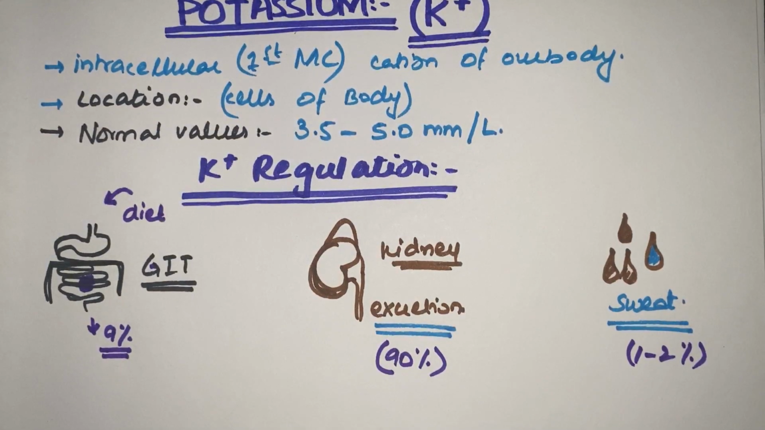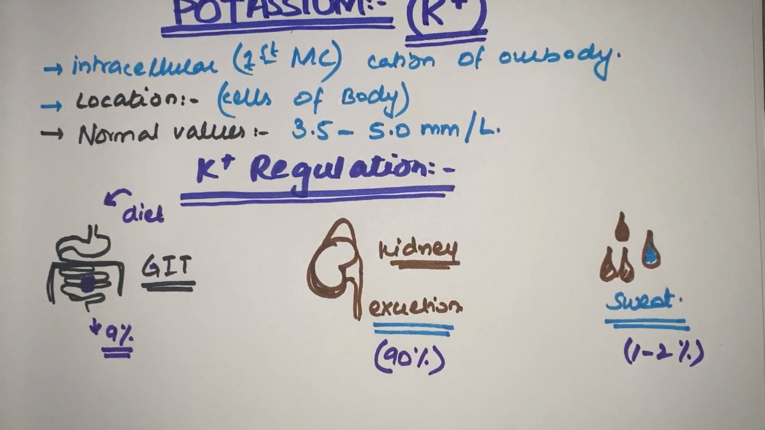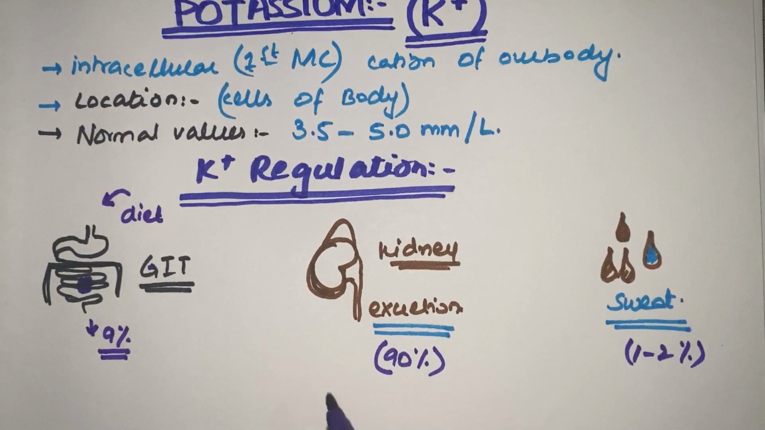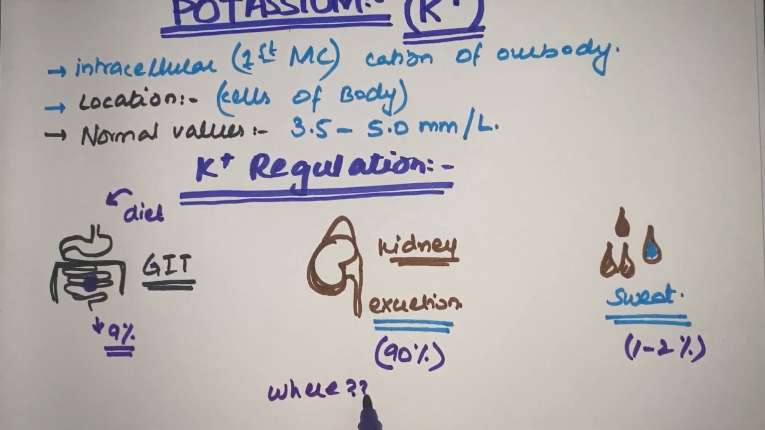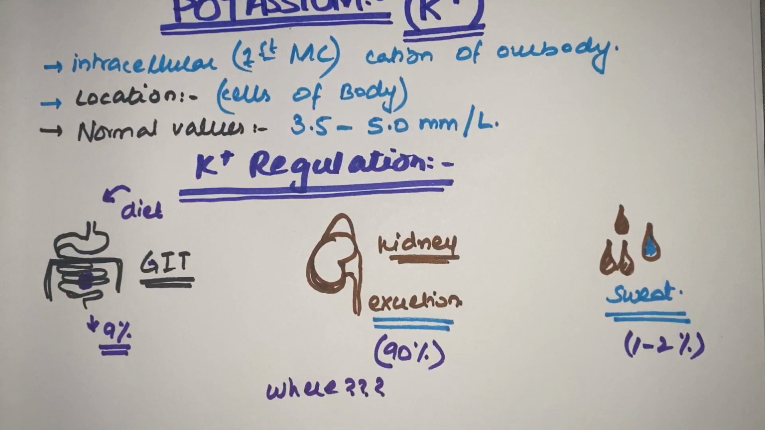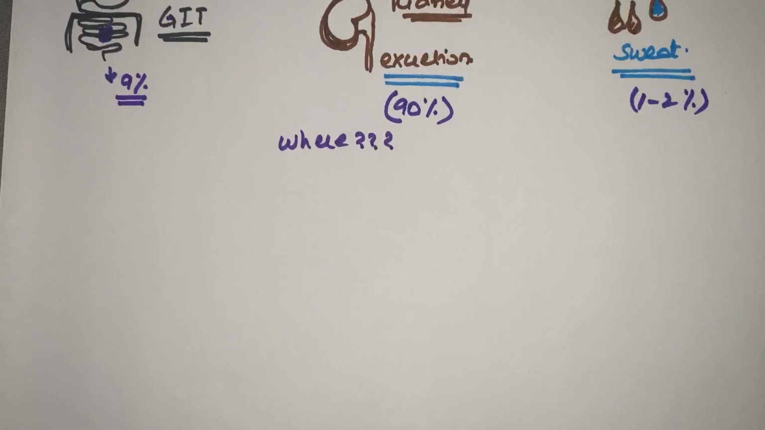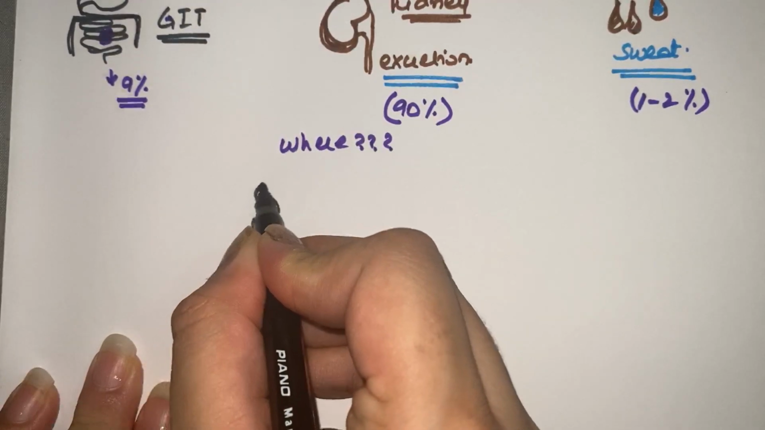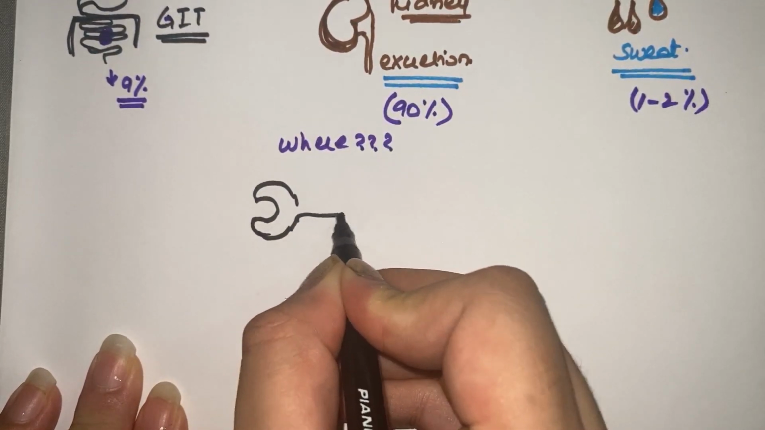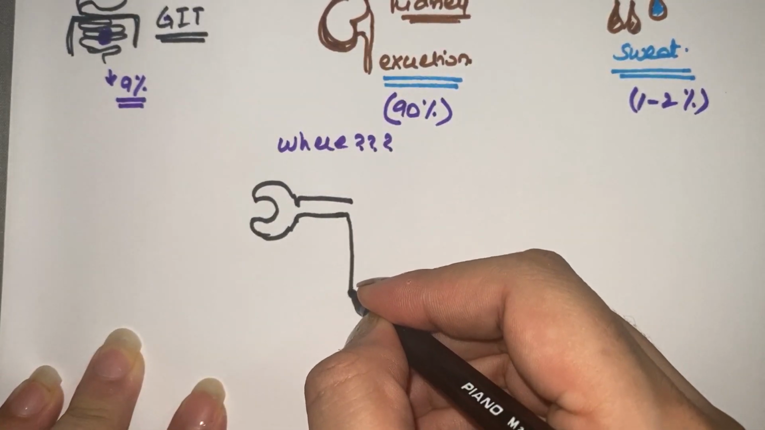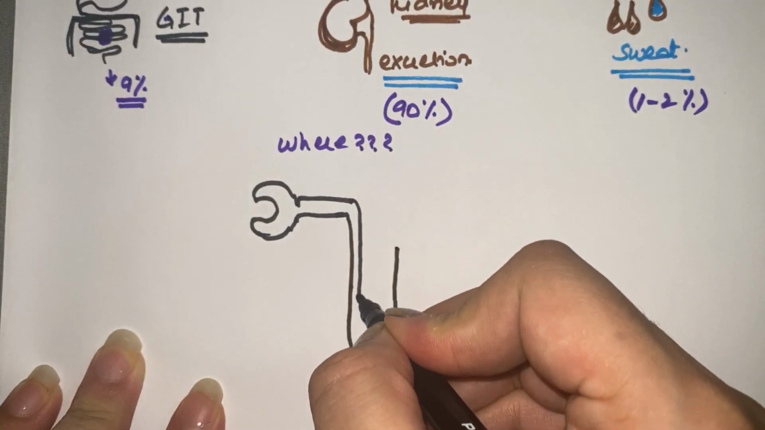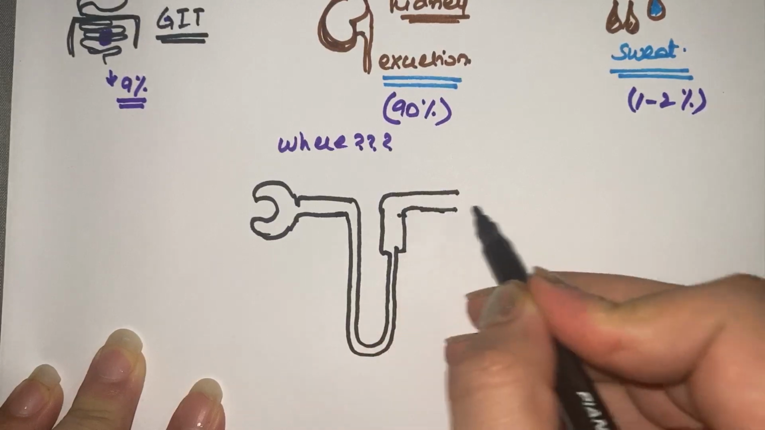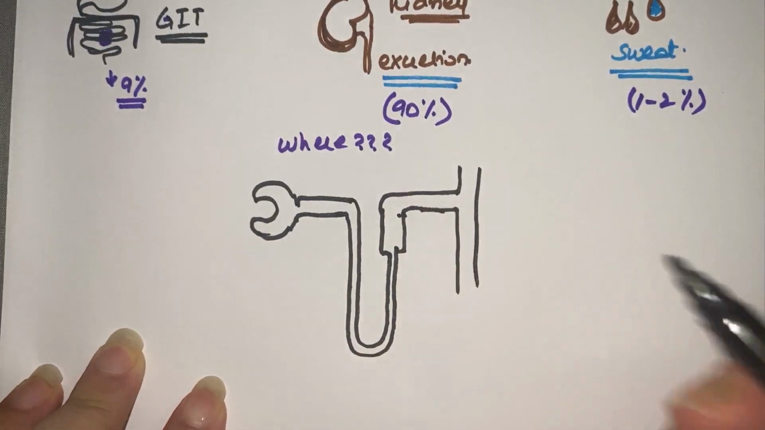Basically we'll focus mainly on the kidney, because the major regulation mechanisms occur within the kidney. A question arises: where in the kidney does the major regulation occur? So let's make a nephron and see how potassium is moving in it. Imagine this is the Bowman capsule, I'll make a very simple one. This is the proximal convoluted tubule. Here is the loop of Henle. Moving down, this is the thick ascending limb of the loop of Henle, and here is the distal convoluted tubule up to the collecting duct.